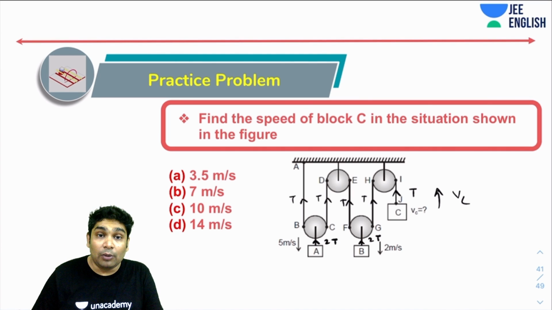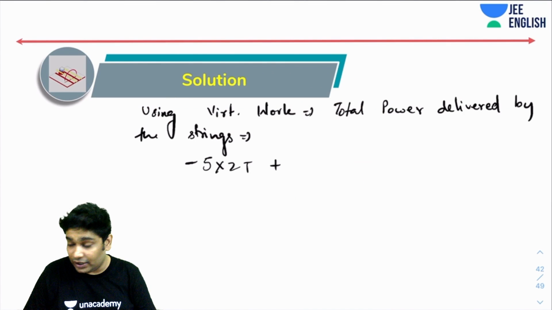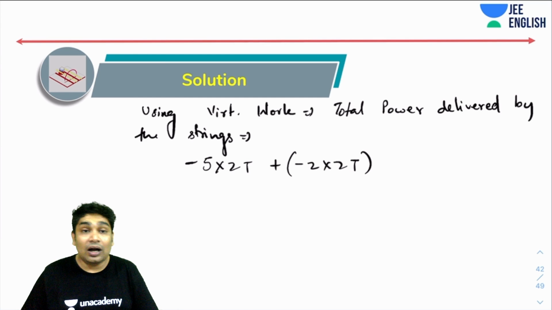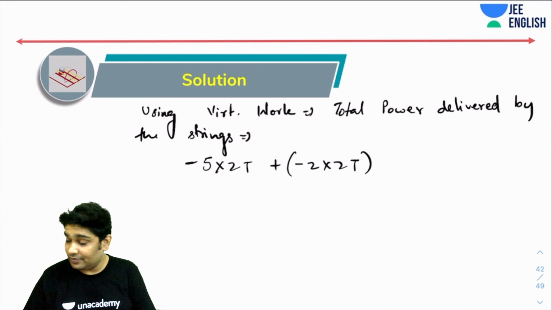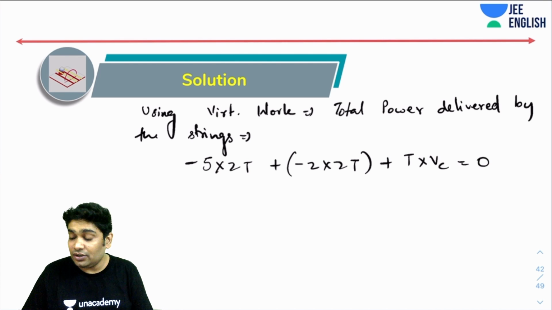Okay. How about on B? On B, the power getting delivered is minus 2 times 2t. Minus 2 times 2t. How about on C? On C, the power delivered is t times Vc, plus t times t. This should be equal to 0.